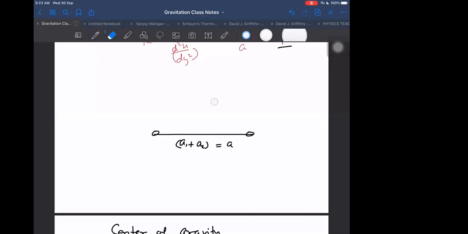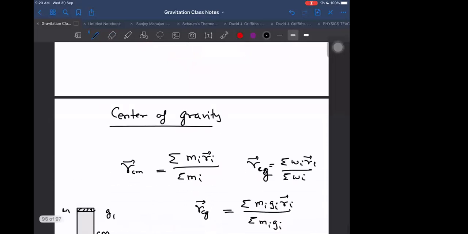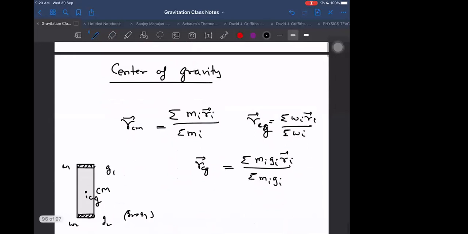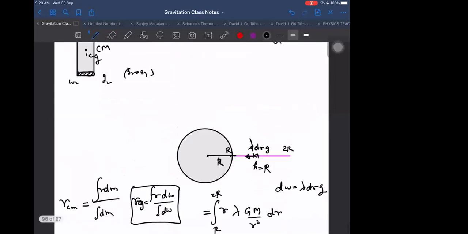So in most cases one body will be fixed, because the mass of one will be much larger compared to the mass of the other body. But when the masses of the bodies are comparable, then both will be moving.